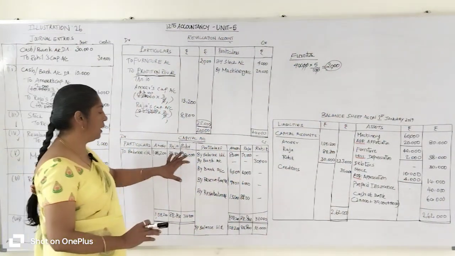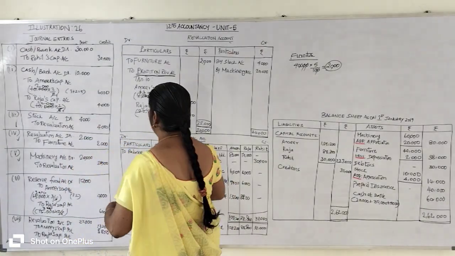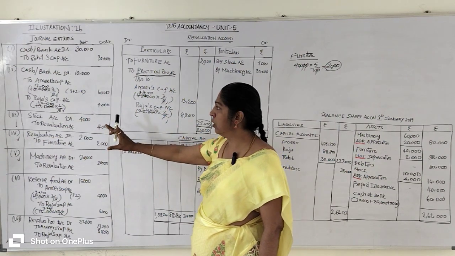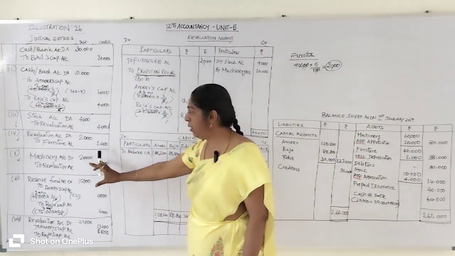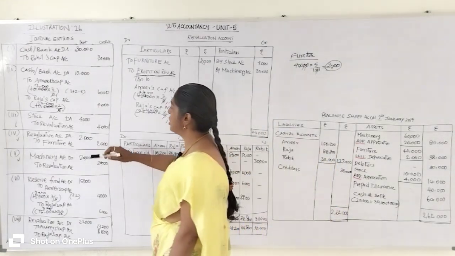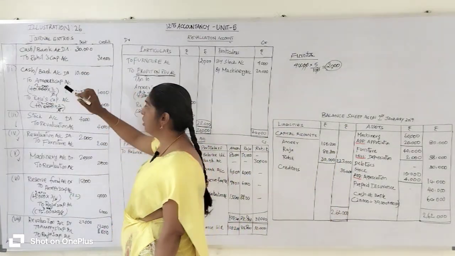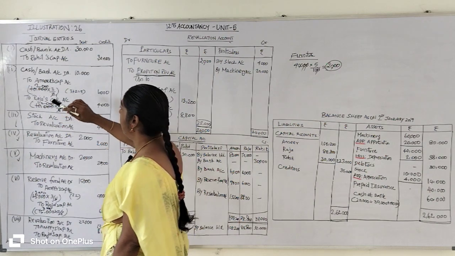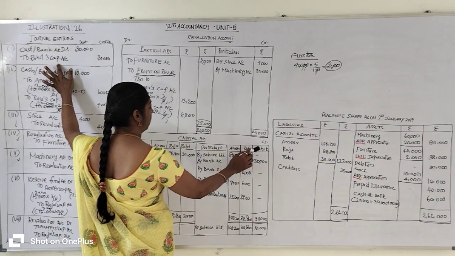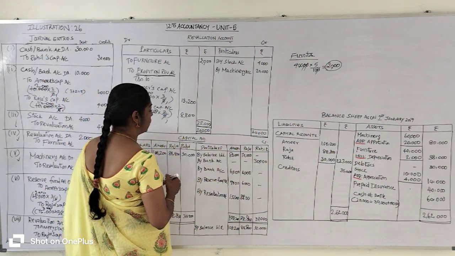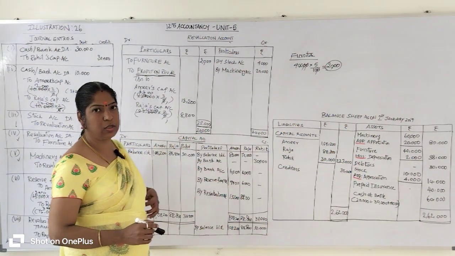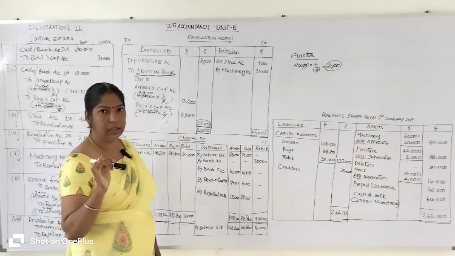Listen here, after entering the opening balance, the transactions related to capital accounts that appear in the journal entries will be shown on the capital account, right? So first we check where the capital account is. The first transaction has the capital account. Rohit's capital account is on the credit side. So you go to the credit side of Rohit's capital account and enter the opposite account, that means bank account. In Rohit's column you enter 30,000 rupees, because your new partner Rohit brings capital of 30,000 rupees.